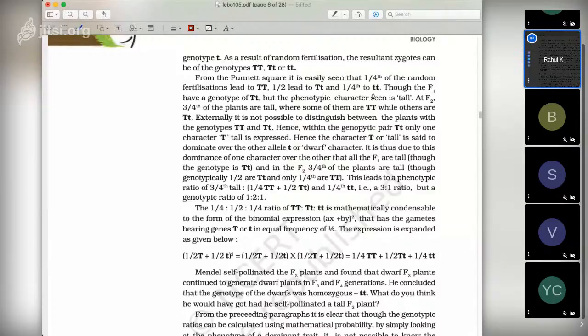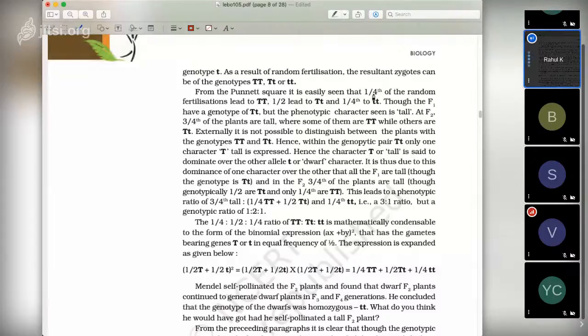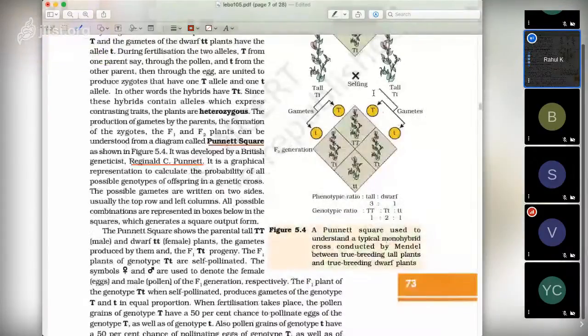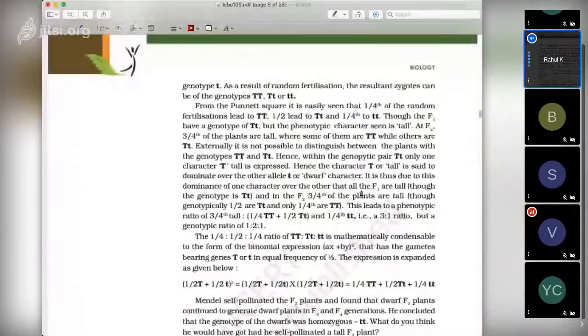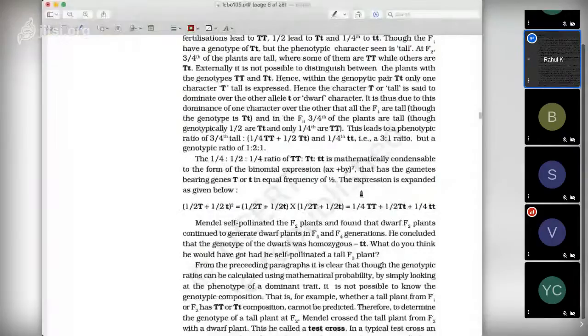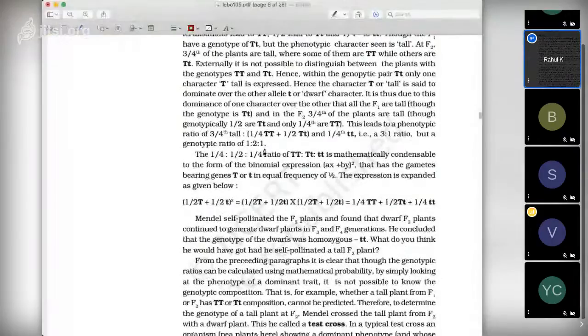For F2 generation we are talking here. Okay, so 1/4, 1/2 and 1/4. So that gives a ratio of 1:2:1. Okay, is it clear?